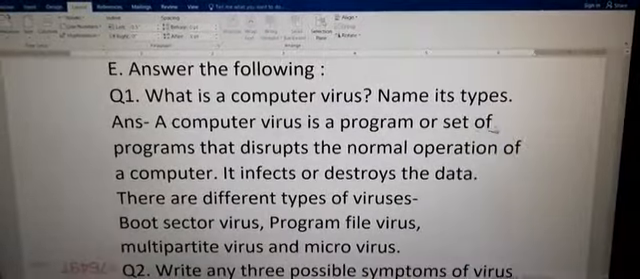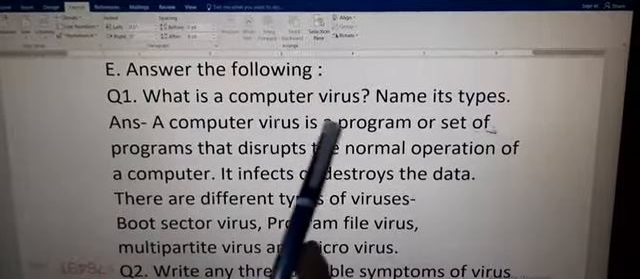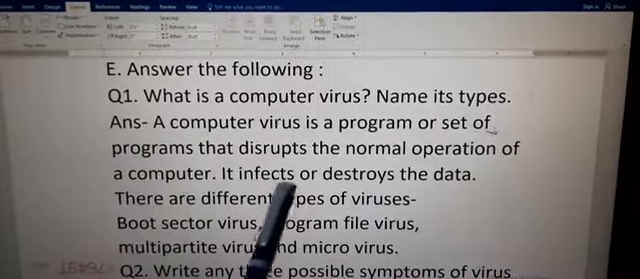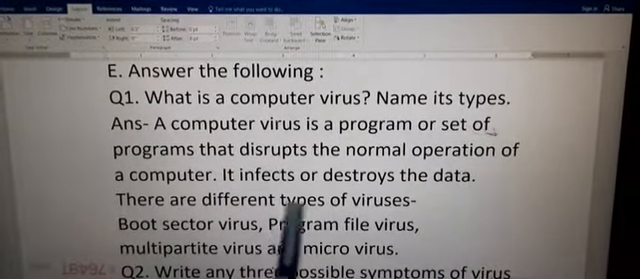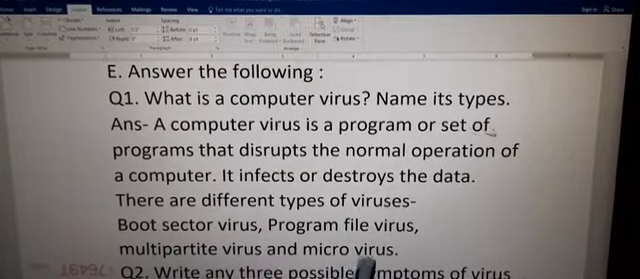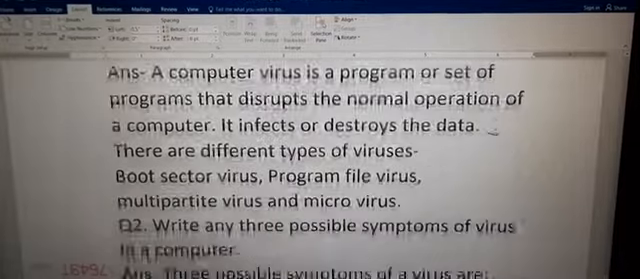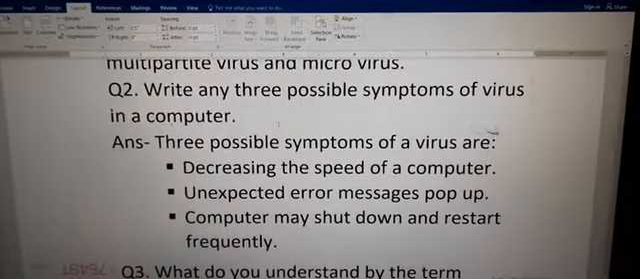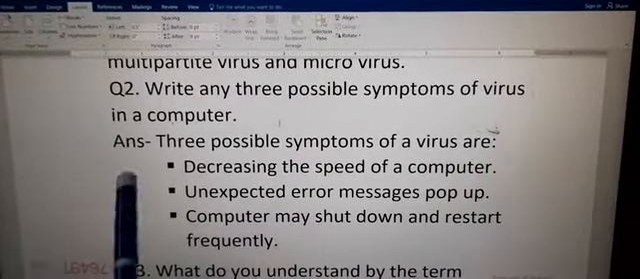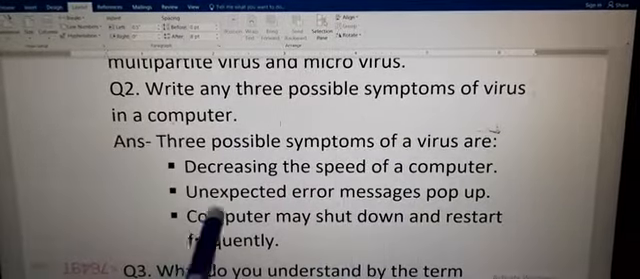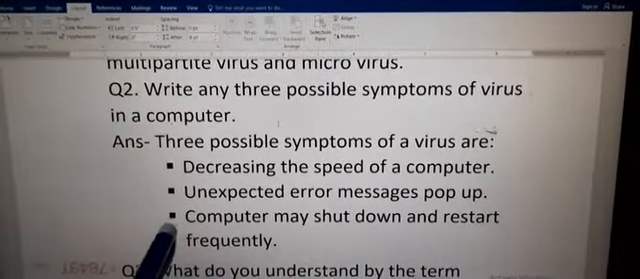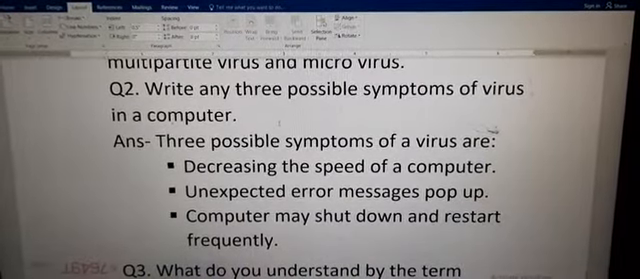Name its types. Answer is, a computer virus is a program or set of programs that disrupt the normal operation of a computer. It infects or destroys the data. There are different types of viruses: boot sector virus, program file virus, multipartite virus and microvirus. So this is the answer of first question. Now come to the second question. Write any 3 possible symptoms of virus in a computer. Answer is, 3 possible symptoms of a virus are: first, decreasing the speed of a computer; second, unexpected error messages pop up; third, computer may shut down and restart frequently.